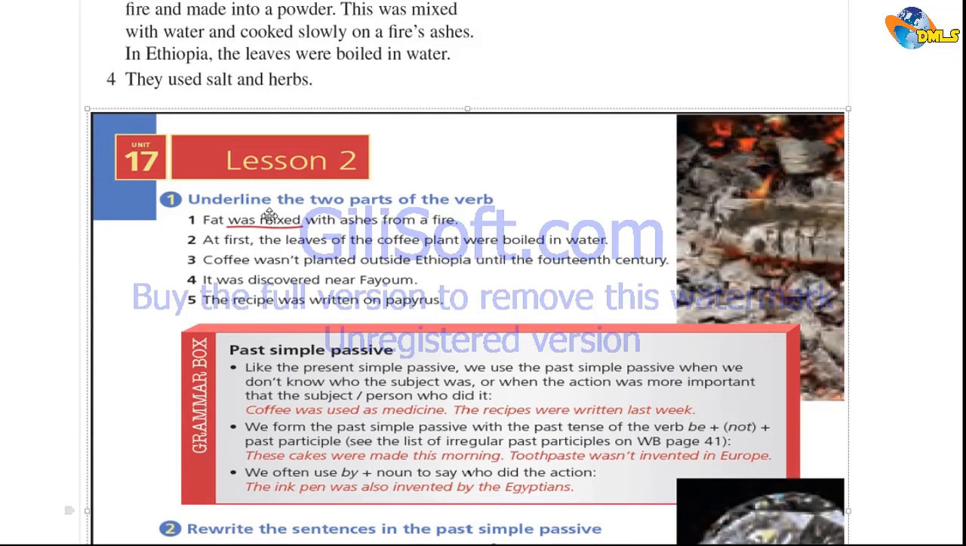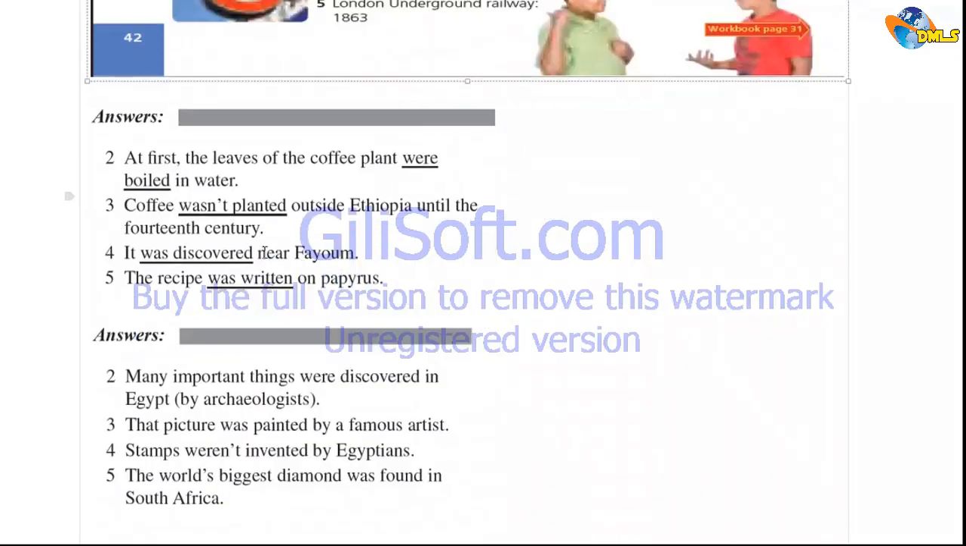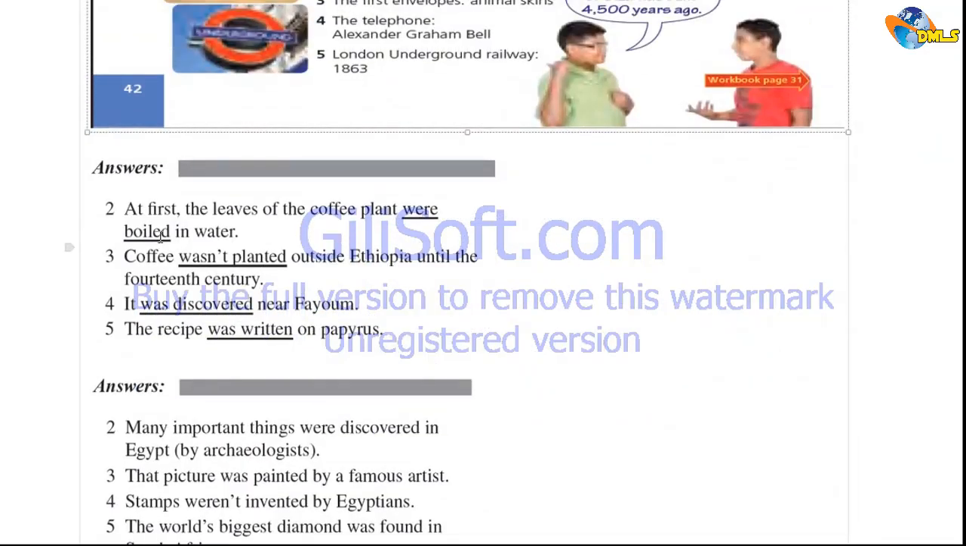Okay, let's check out the answers. Let's underline the two parts of the verb. Number one, was mixed. Number two, were boiled. Number three is wasn't planted. Number four, was discovered. Was written.